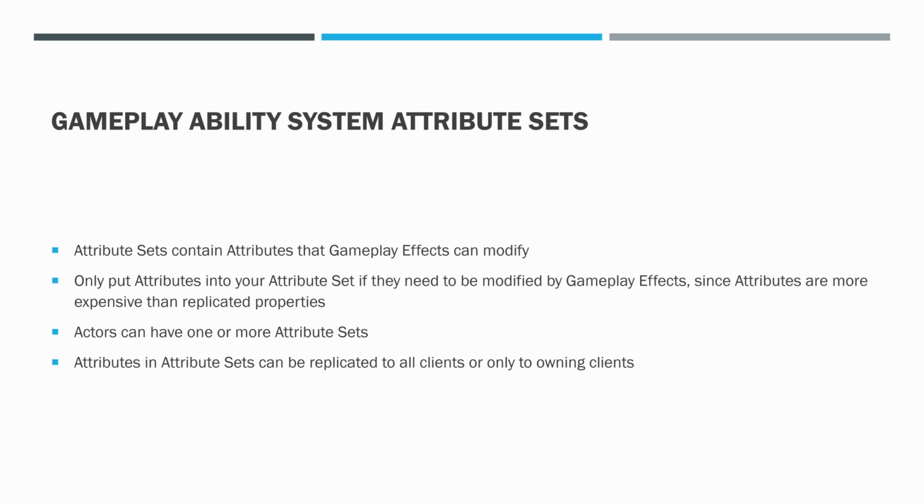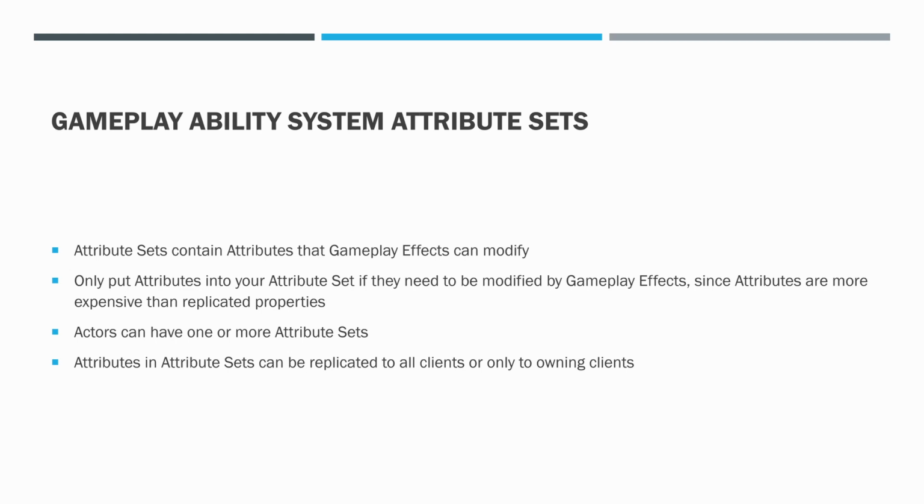Attribute sets contain attributes that gameplay effects can modify. Only put attributes into your attribute set if they need to be modified by gameplay effects, since attributes are more expensive than replicated properties.